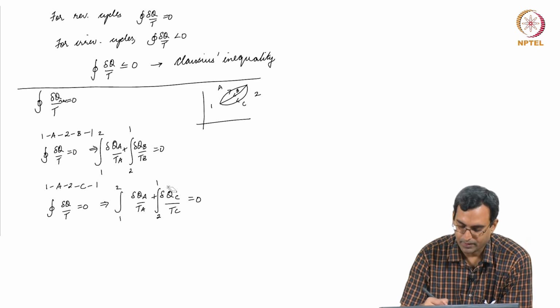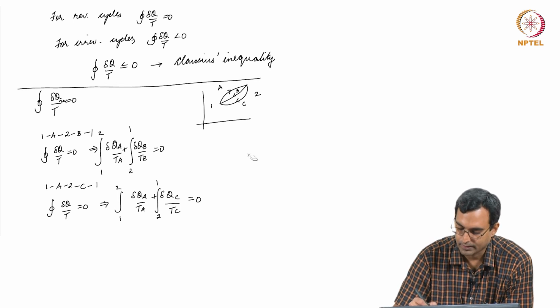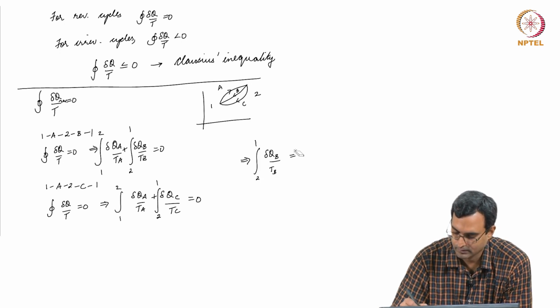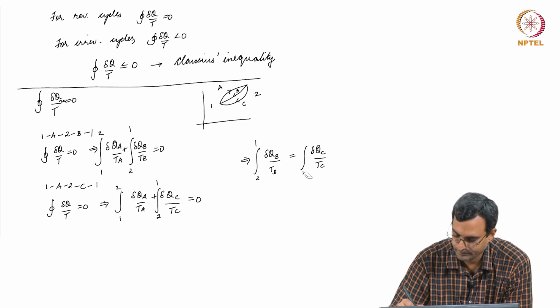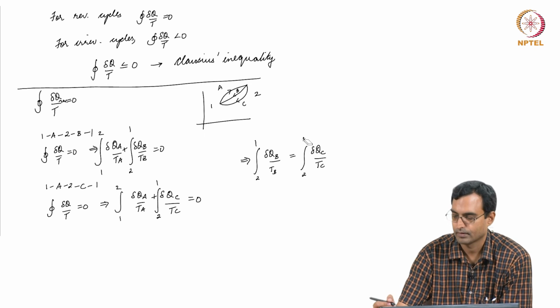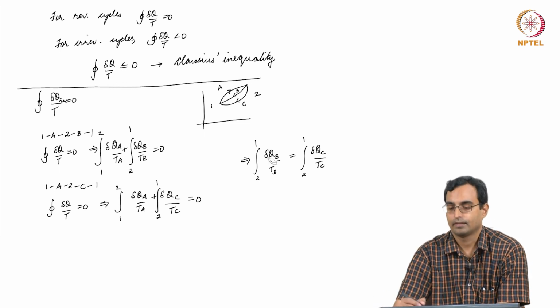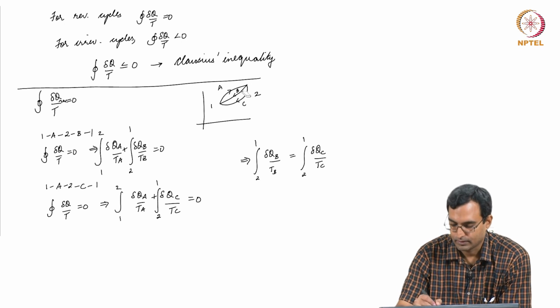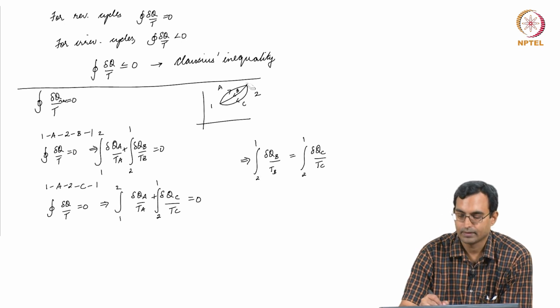If I subtract these, what I see is essentially that this integral of del q by T on this path going between the same 2 points is